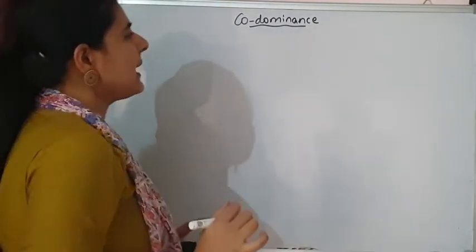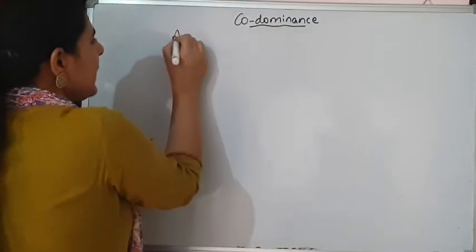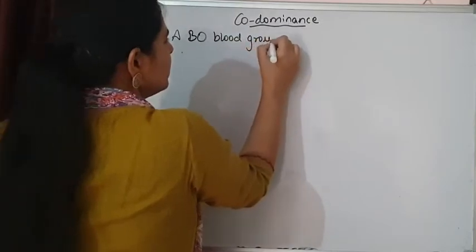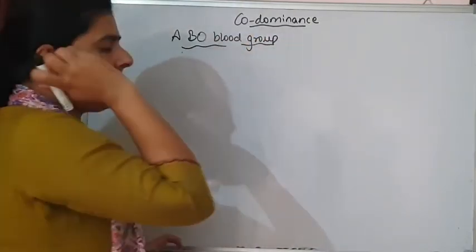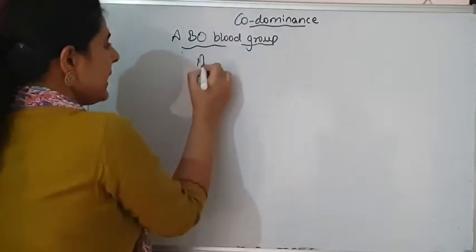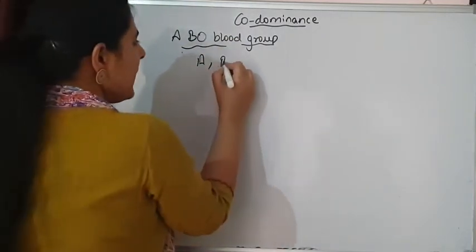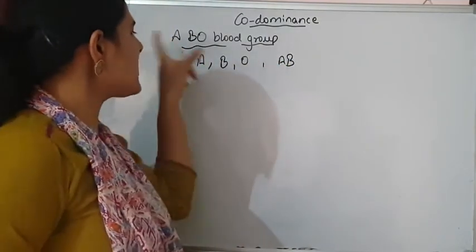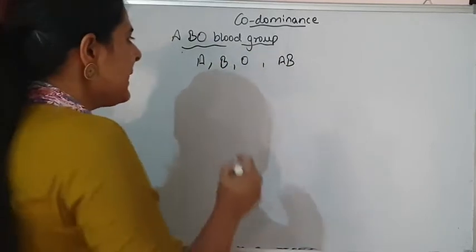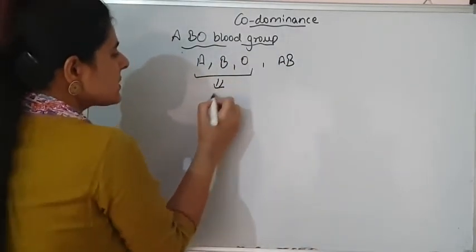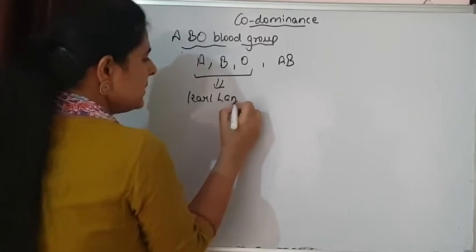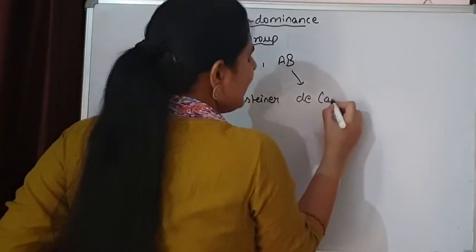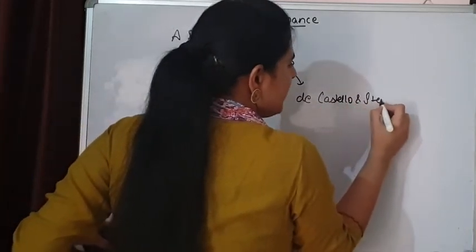The simple example of codominance is our ABO blood group system. The ABO blood group system is composed of 4 blood groups: A, B, O and AB. These 4 types of blood groups are present in our ABO blood group system. These 3 blood groups were discovered by Karl Landsteiner, and the AB blood group was discovered by De Castello and Sturli.